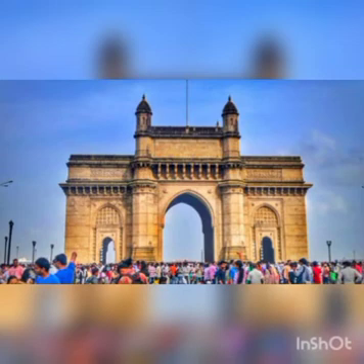Neighboring means near to us. The neighboring countries of northeast India are China, Bhutan, Bangladesh, and Myanmar.